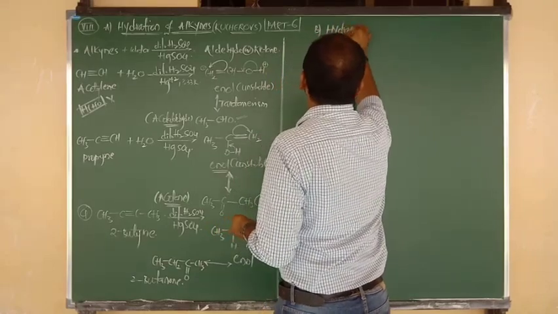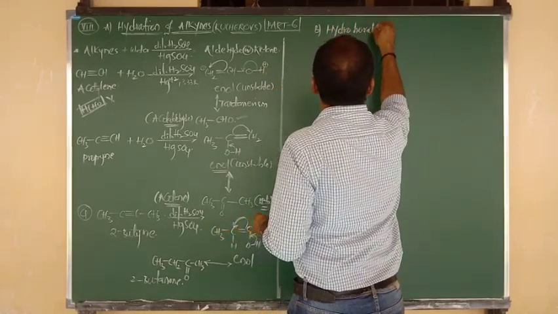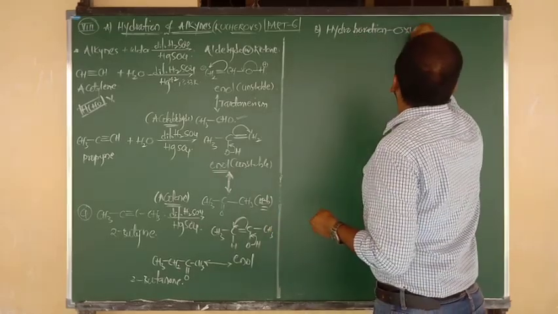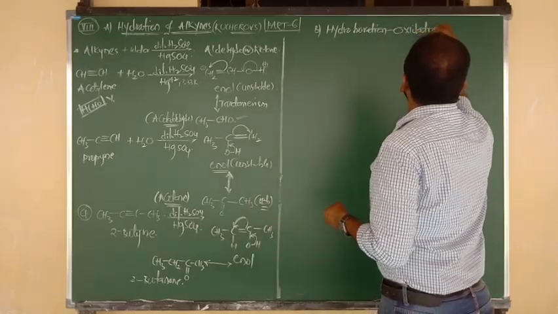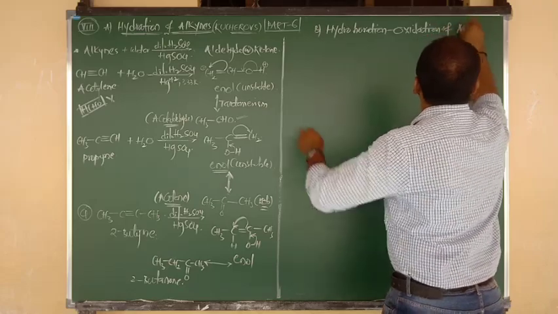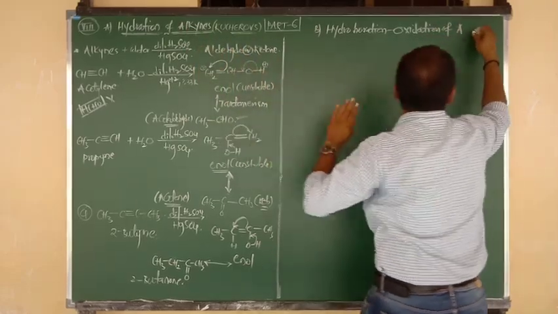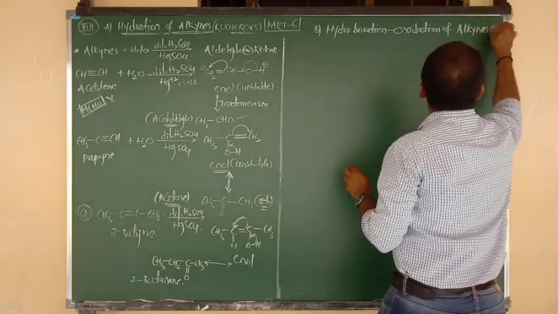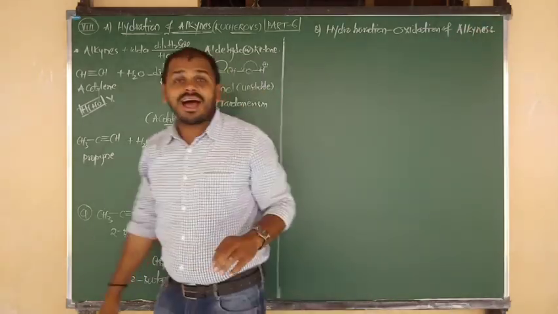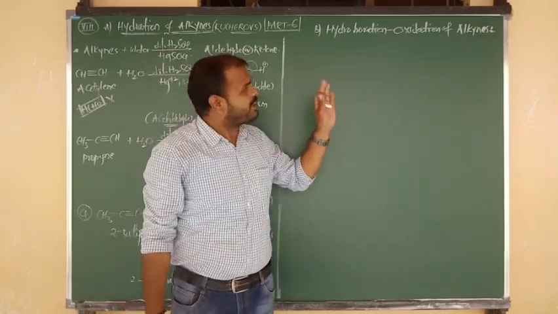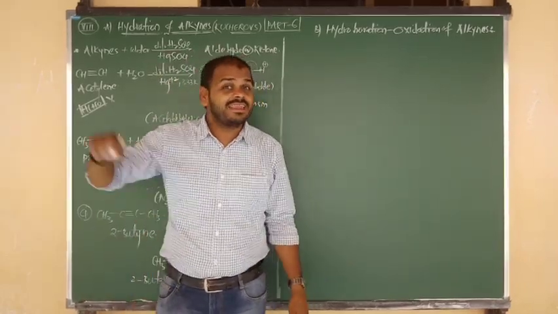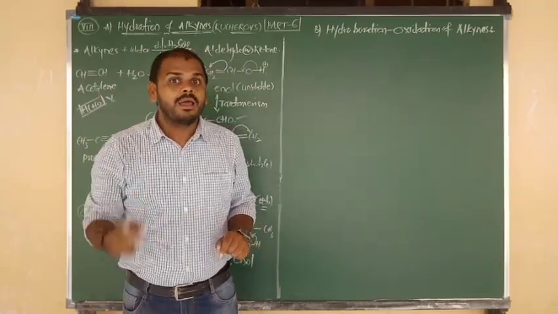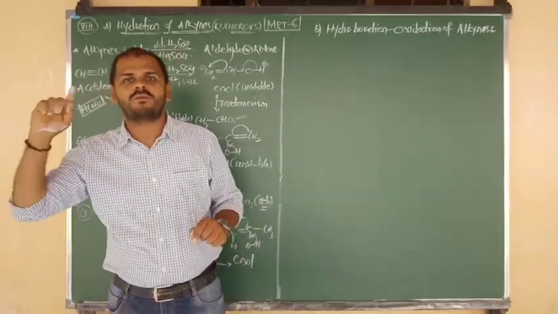hydroboration oxidation of which compounds? The starting compound should be fixed, that is nothing but the alkynes. Hydroboration oxidation of alkynes. Already we have studied the hydroboration oxidation reaction in case of alkenes to prepare alcohol. You have studied it, right? That is very important for theory cum objective.